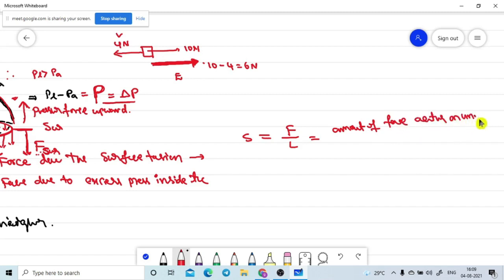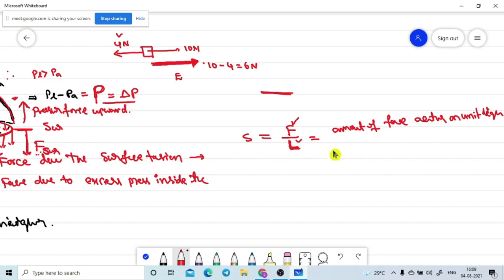Yes, it is 2L only. That is the imaginary line. If you take the complete line, I am taking the unit length only. So it is 2L. It is a capital L. I intentionally took the capital L. It means the total length. So this total force which is acting, divided by the total length, is nothing but the force per unit length. Are you getting or not? Yes, sir. Force per unit length.